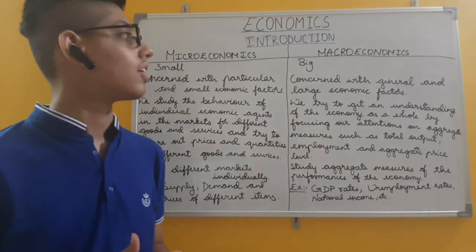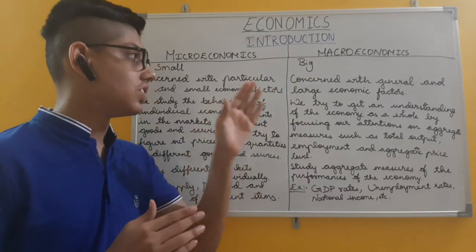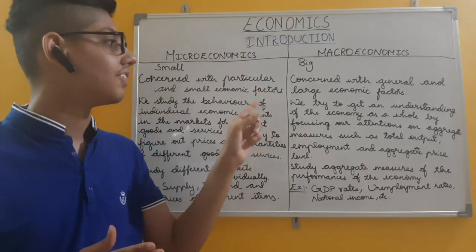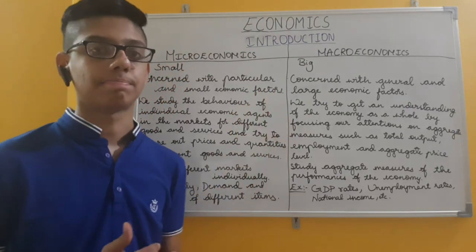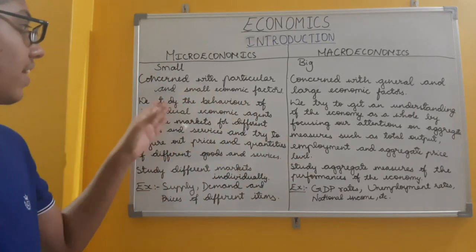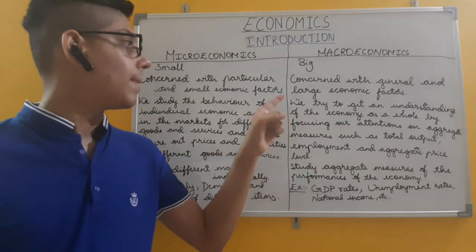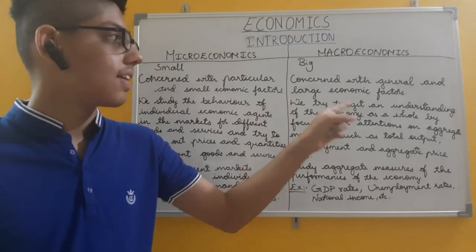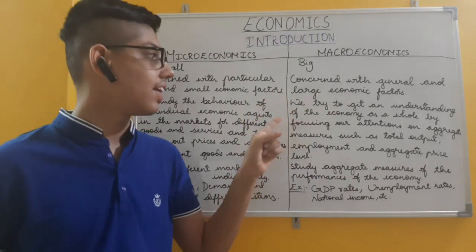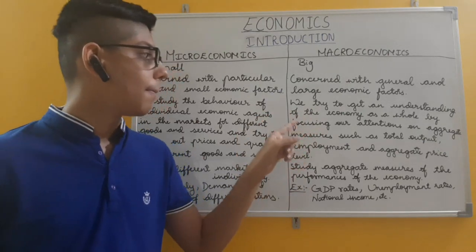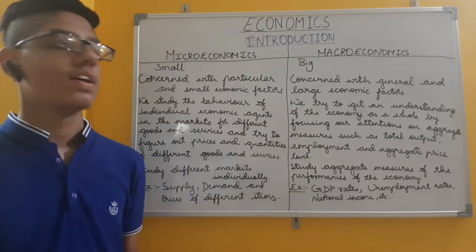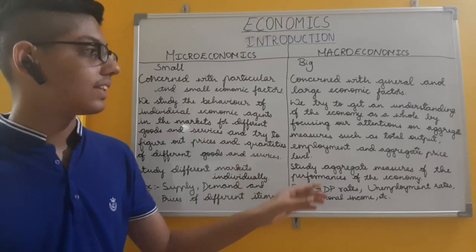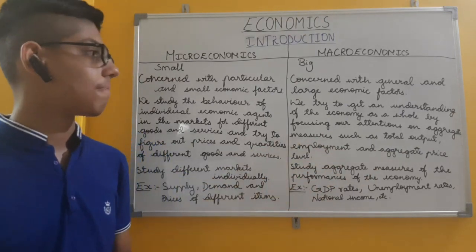And macroeconomics is concerned with general and large economic factors, and we try to get an understanding of the economy as a whole. Microeconomics is just for individual economic agents, but macroeconomics is for the economy as a whole. We try to get an understanding of the economy as a whole by focusing our attention on aggregate measures such as total output, employment, and aggregate price levels.